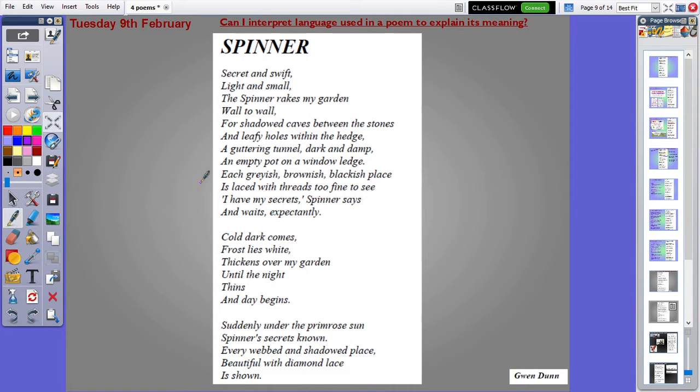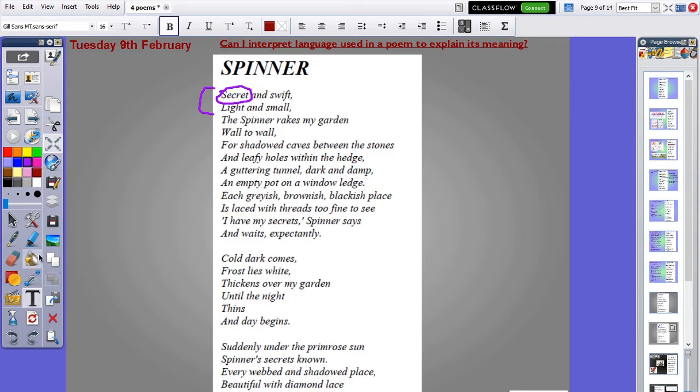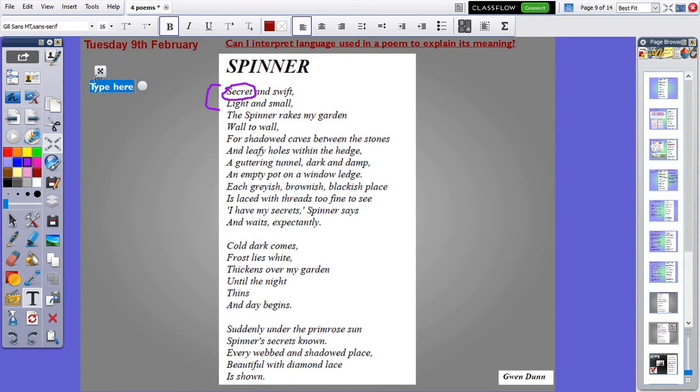So, spider, spinner. This word keeps coming up, secret. I'll keep circling it as we go through, but I'd like to talk about why this spider is holding a secret. We'll talk about that in a moment. So secret and swift, light and small. Well, all of this is describing the spider. It's telling me it's small, and swift means quick. So I know it's telling me that it's small and it's quick.